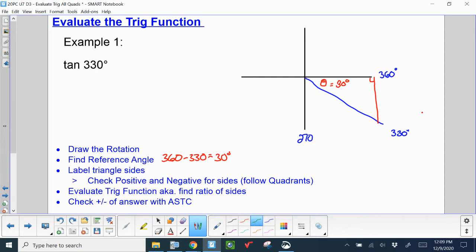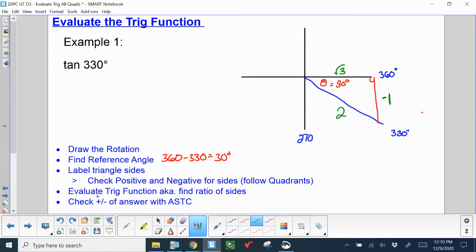But because we're in quadrant 4, we need to pay attention to positives and negatives. Across from 30 will be a 1, but because we're in quadrant 4, it's negative 1. It's going down. The hypotenuse will be positive 2. The hypotenuse is a radius, so it's always positive. Process of elimination makes the x square root of 3, and that is indeed positive. Cool, so we finished bullet point 3: label the triangle sides. We did positive, negative.